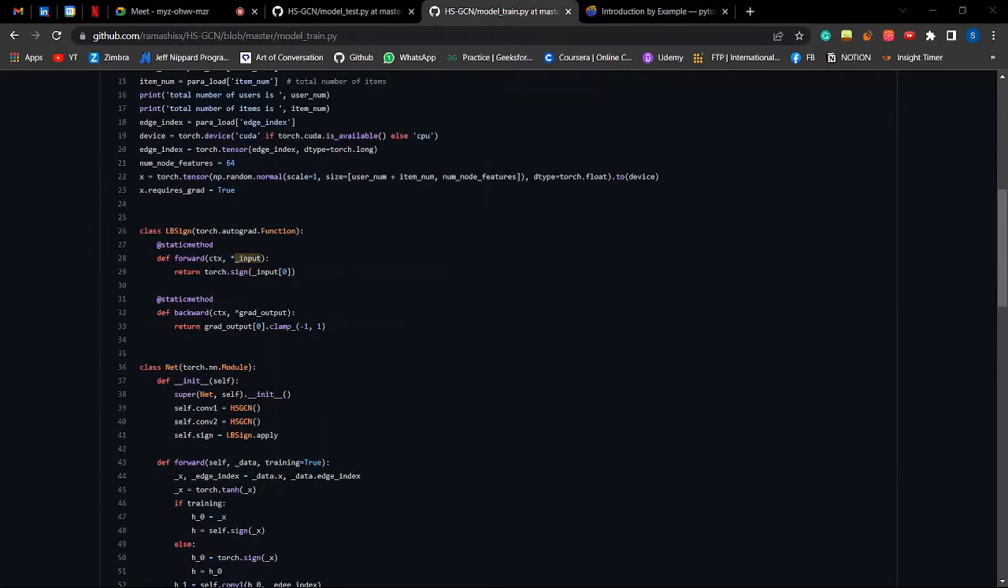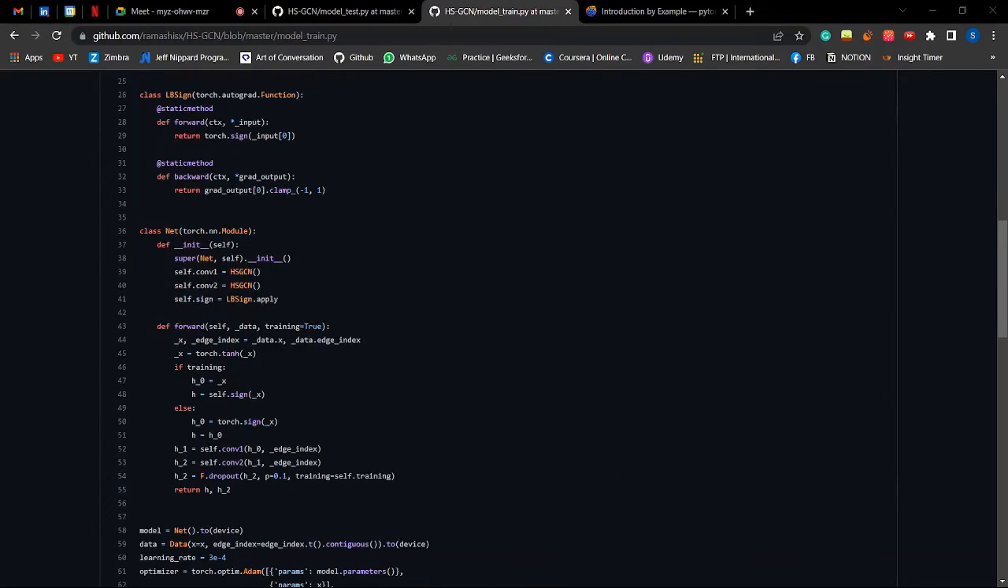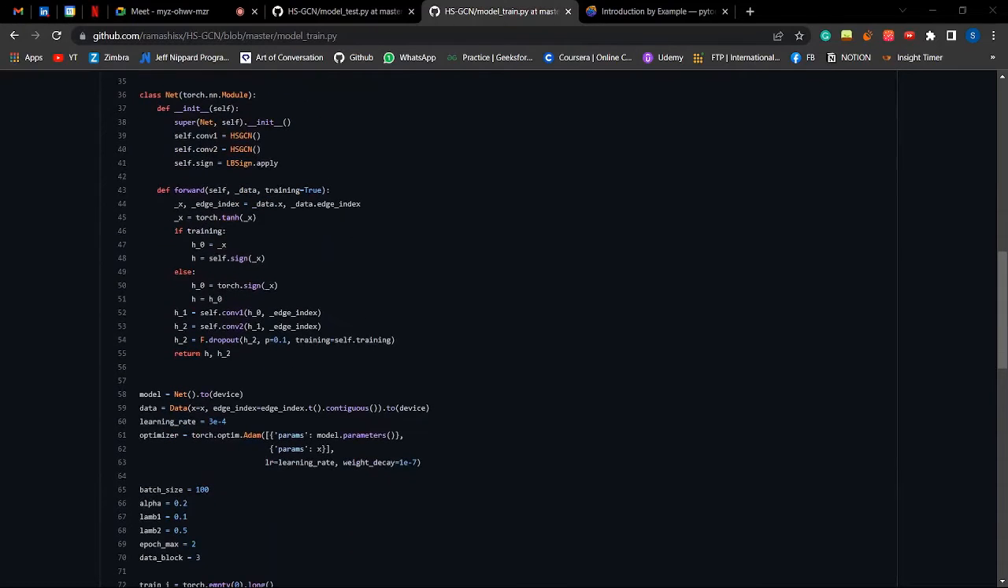Over here we are defining the forward and backward functions in the class, which basically returns the sign of the elements of input vectors during forward propagation and restricts the values from -1 to 1 during back propagation to prevent overshooting. Over here we are defining the model architecture using the HSGCN modules. The architecture basically takes as input the node feature matrix and the graph connectivity info vector. The node feature matrix is then passed to the tan activation function, followed by applying the forward and backward methods if we are training. The data is then passed two times through the HSGCN blocks, followed by a dropout for regularization.